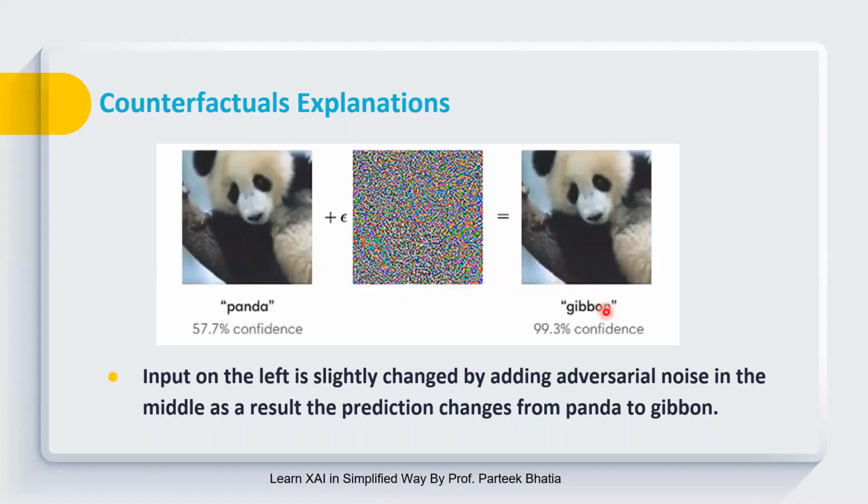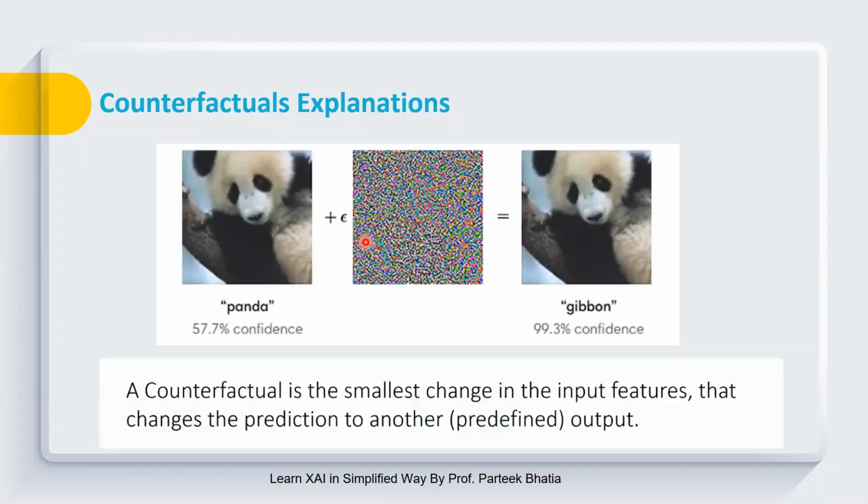If we add this little noise into the input image, the model is now making a different prediction. So the prediction of the model has been changed due to adding this little noise into the input image, and we are able to flip the outcome by adding this adversarial noise into the input. This same concept can be used in our counterfactual explanations, where we want to make the smallest change in the input feature that changes the prediction to another output.